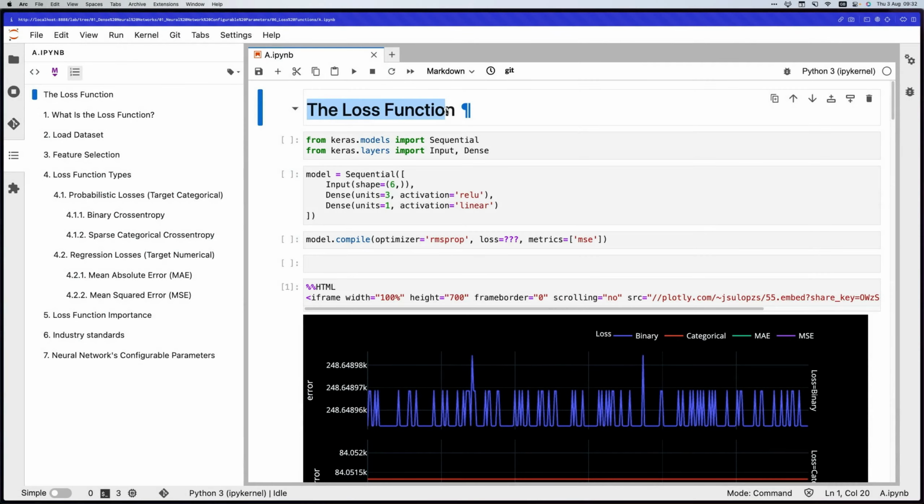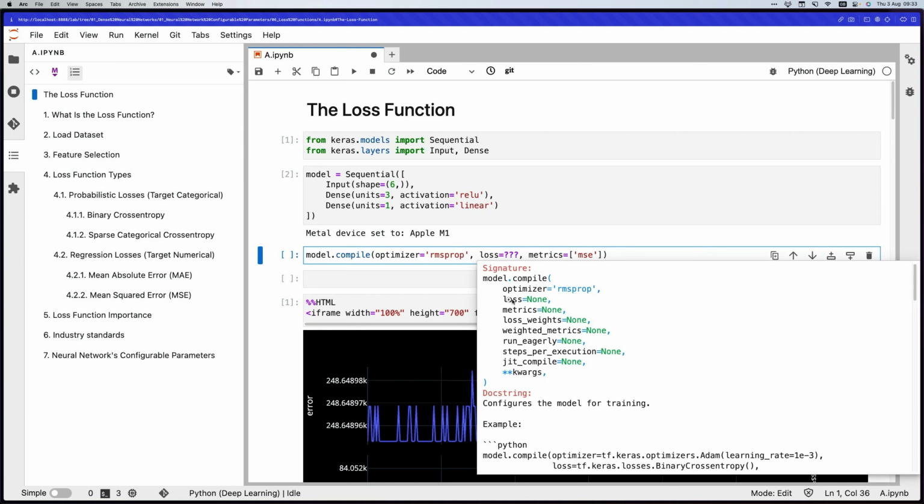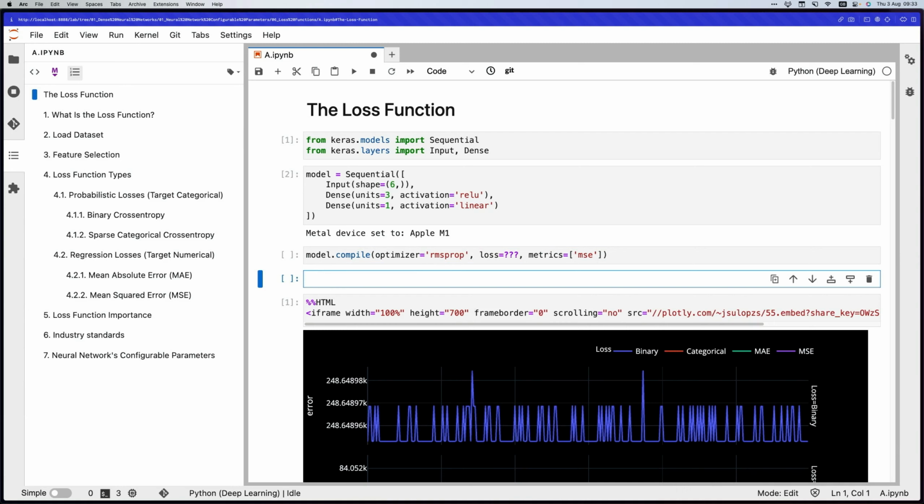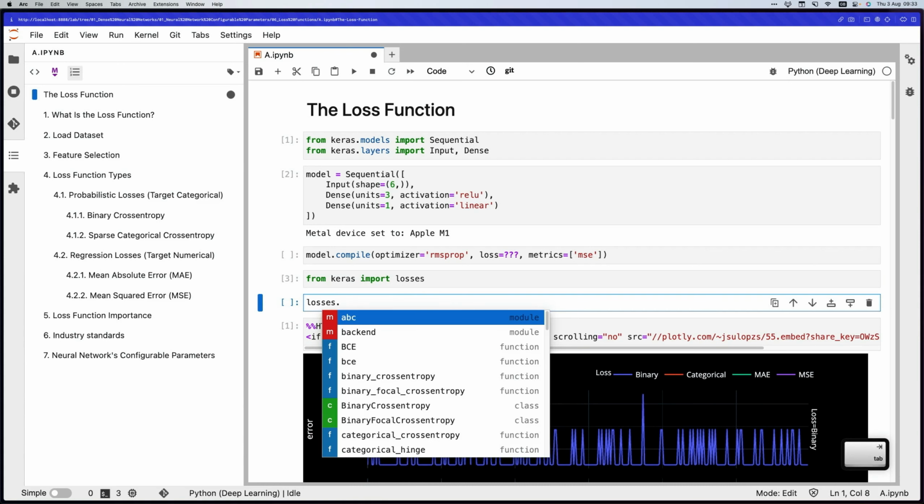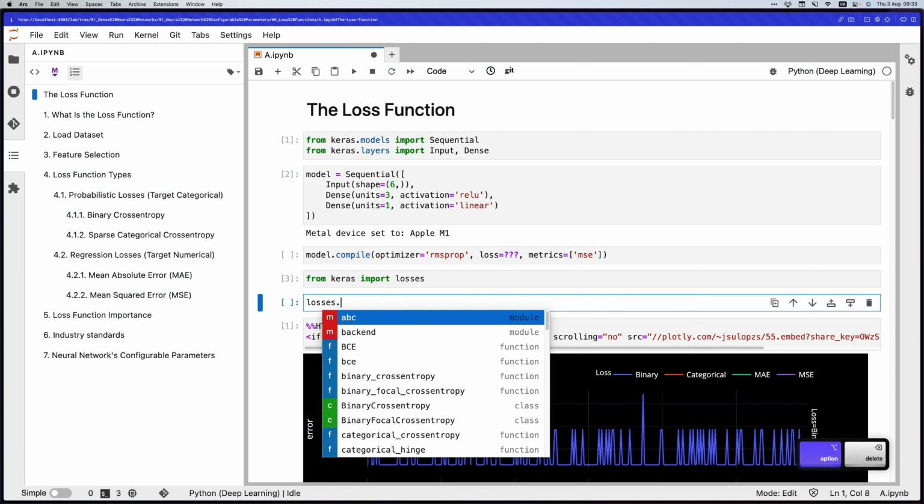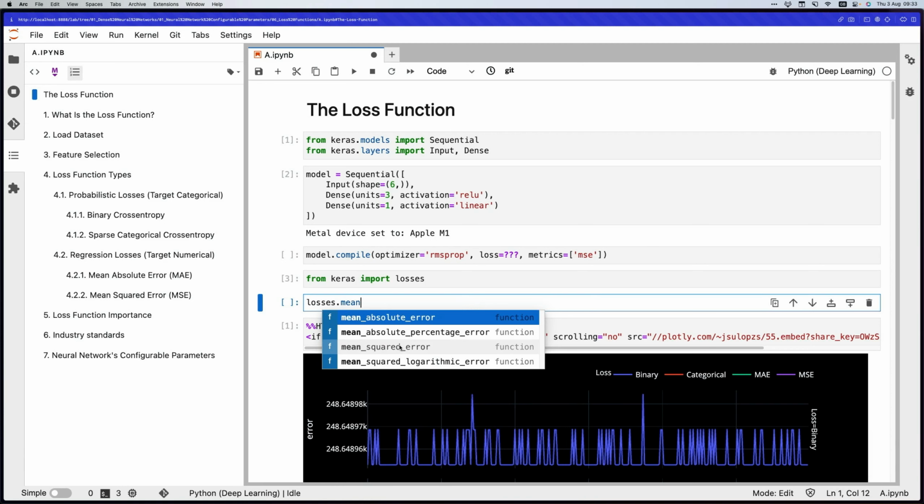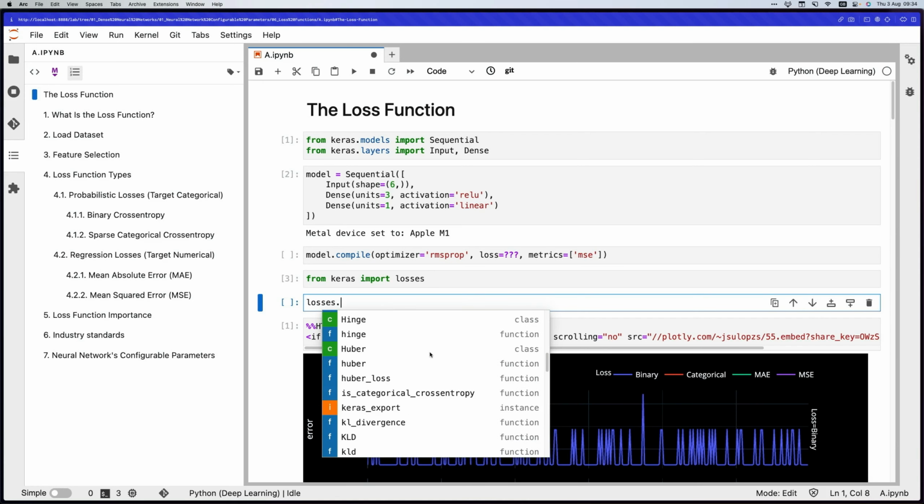The loss function in neural networks. In the Python code, we have one parameter in the compile function that is the loss. Which are the possible values of this parameter? We import from Keras the losses. Within losses, we can see binary cross-entropy, categorical cross-entropy, mean absolute error, mean squared error, and the many others that we have on this module.